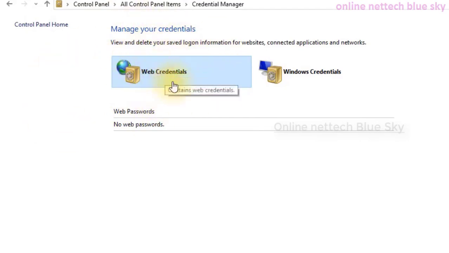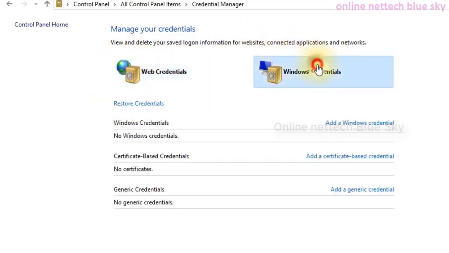This web credential is automatically stored in your computer. This is very important, because some computers cannot directly access another company or another computer. So this is a web credential.